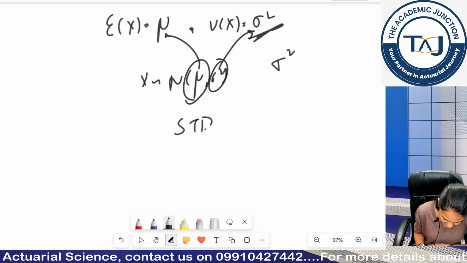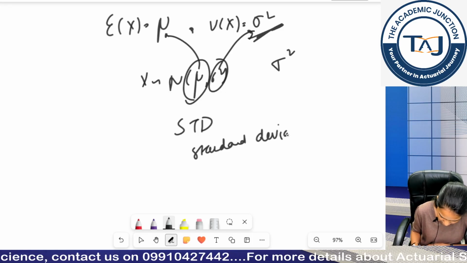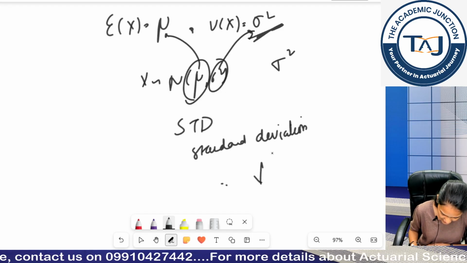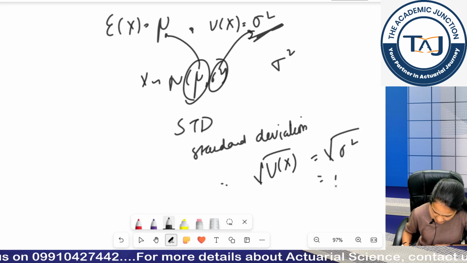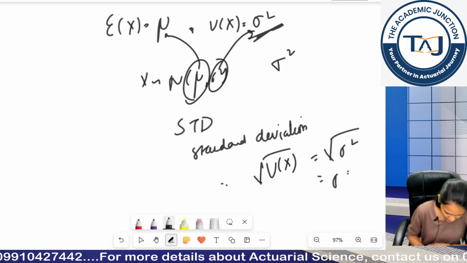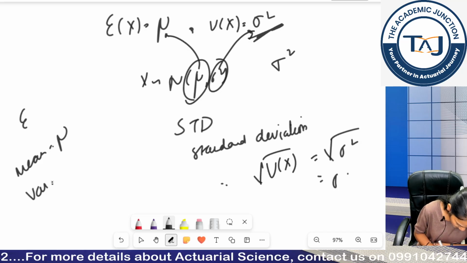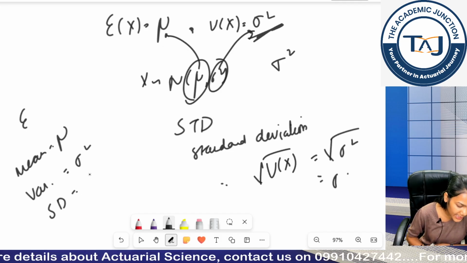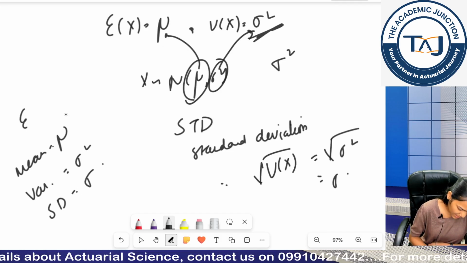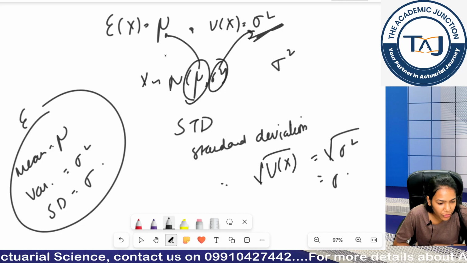And the standard deviation, STD, is basically the root of variance, which is the root of sigma square, so basically sigma. So mean is mu, variance is sigma square, and standard deviation, SD, is sigma. These are the statistics of my normal distribution.